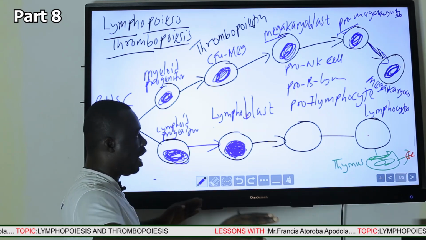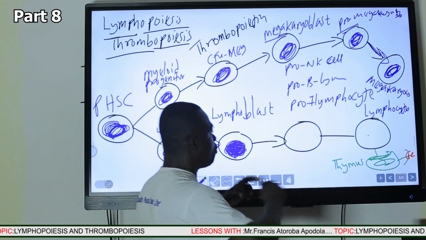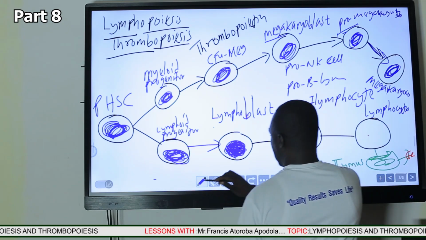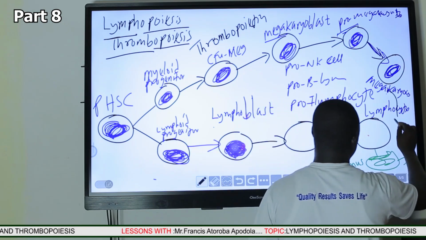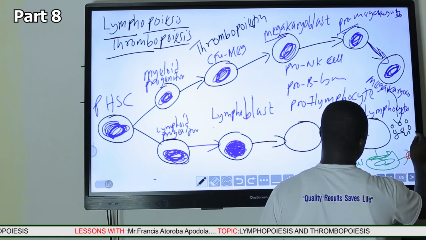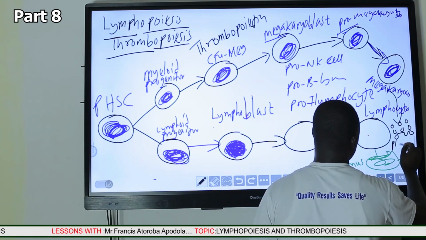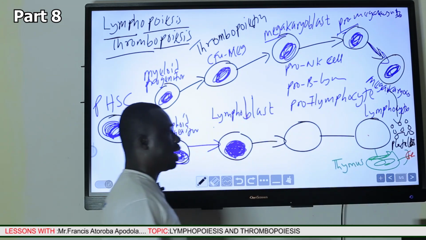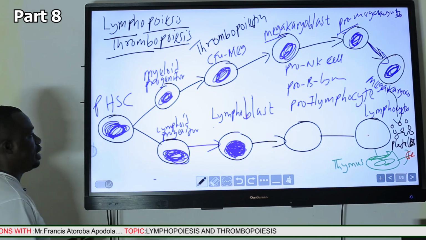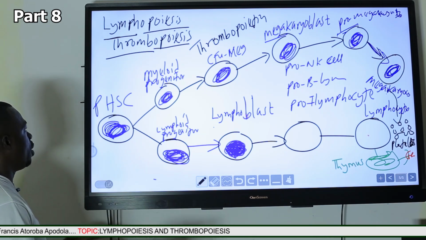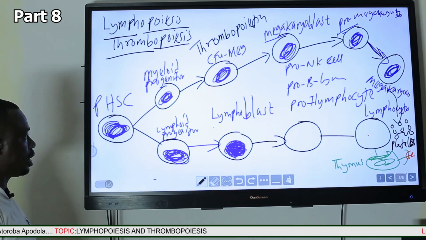In coming out, they break or fragment into pieces or fragments of cells, and that is what we call the platelets. So the platelets are actually fragmented megakaryocytes. Basically, these are the steps or the process involved in thrombopoiesis and lymphopoiesis.